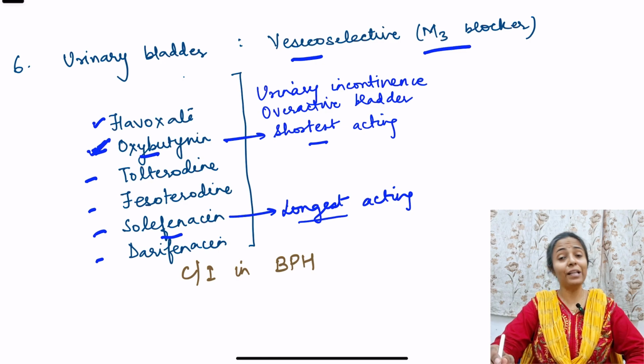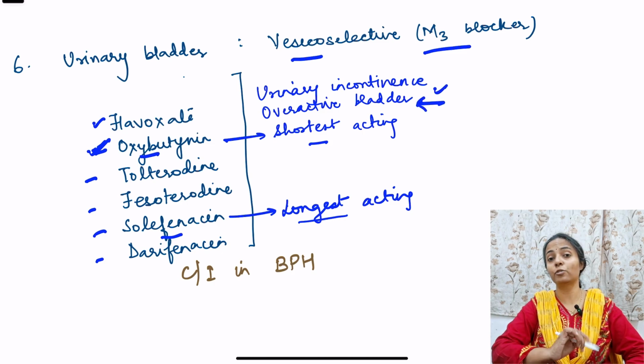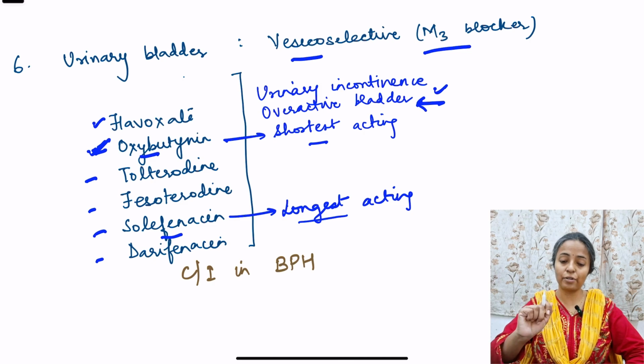And when should they be used? See, acetylcholine increases the contraction of the detrusor muscle. So these anticholinergics will be used where we want decreased contraction. So they are used in urinary incontinence caused by overactive bladder. We want the bladder to contract less, so there will be detrusor muscle relaxation, right?